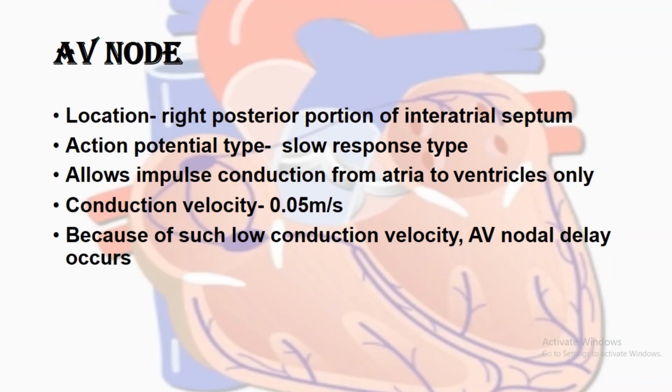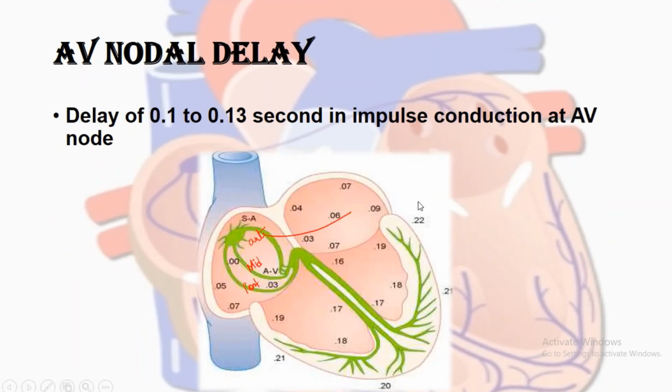So why is this conduction velocity low and what effect does it lead to? It leads to an effect called the AV nodal delay. Because at the AV node there is a decrease in the conduction velocity, it causes a delay in the impulse transmission. This is called the AV nodal delay. So how much is the delay? The delay is about 0.1 to 0.13 second.